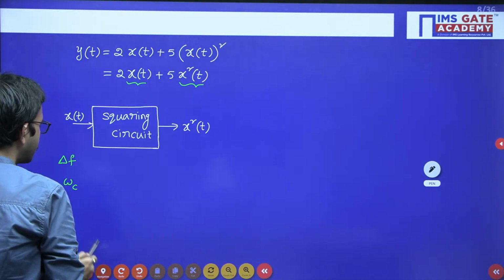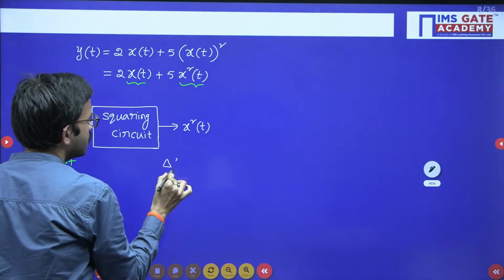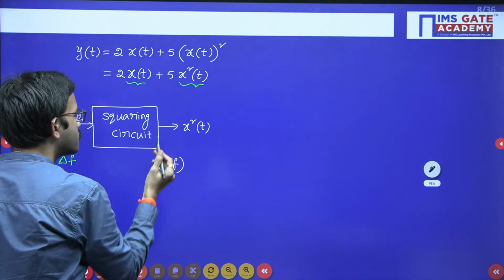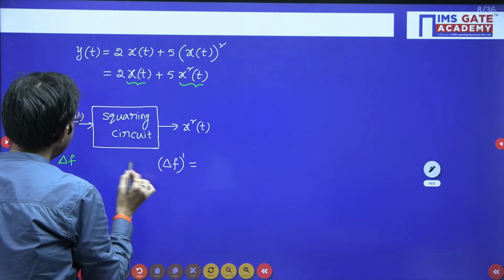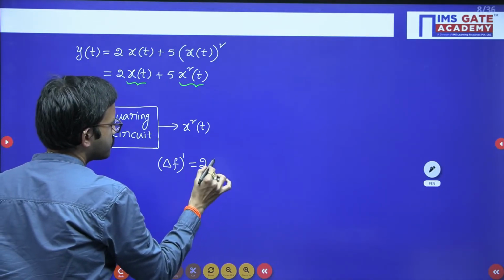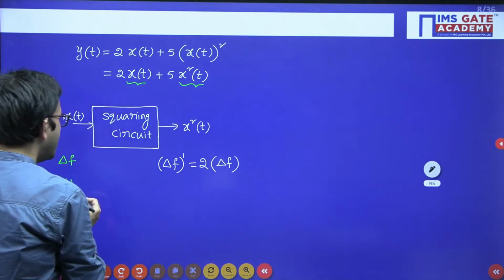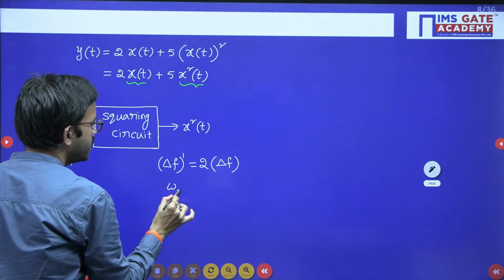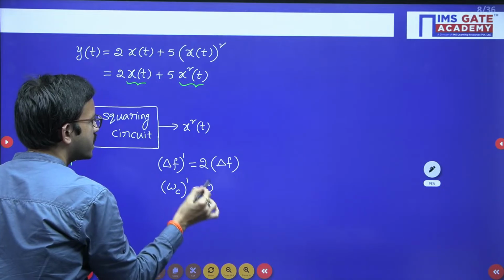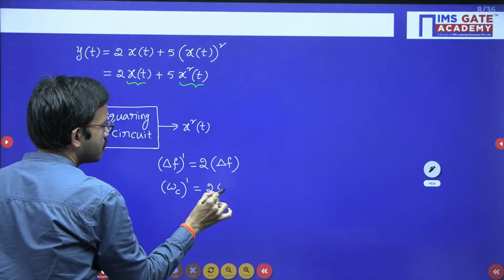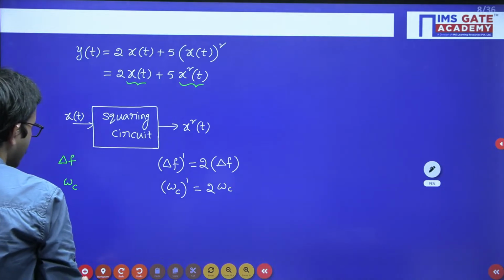First let us focus on these two. Initially we have delta f. After passing through the square law device, I am assuming delta f dash, which is nothing but 2 times delta f. Similarly, omega c, here I am considering omega c dash. That is also becoming n times, where n is nothing but 2, so 2 times omega c.